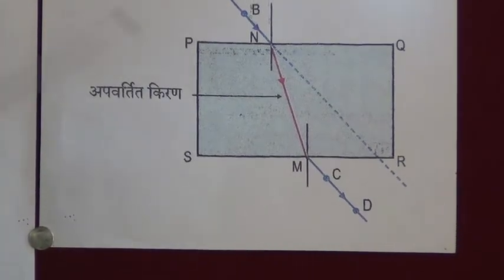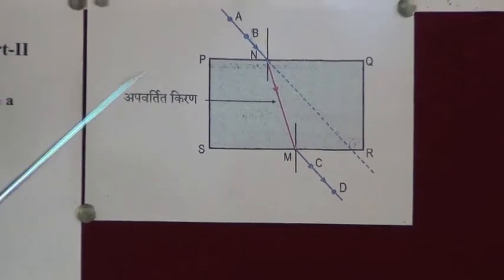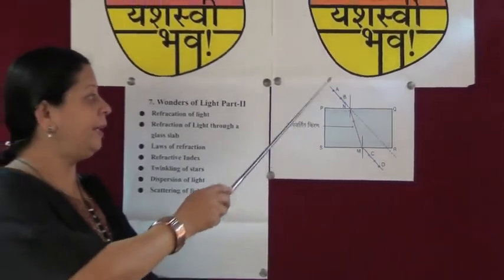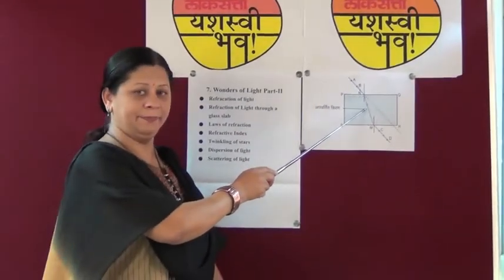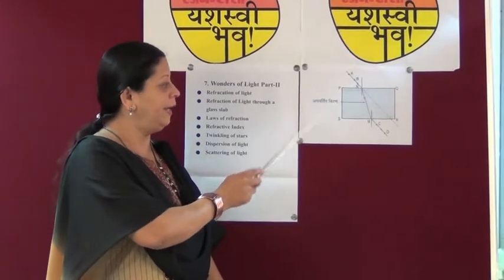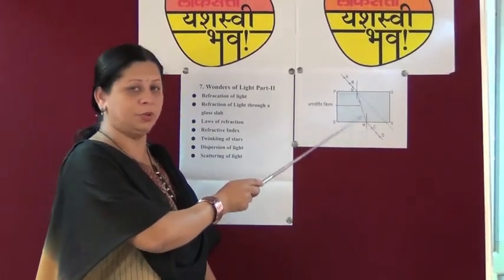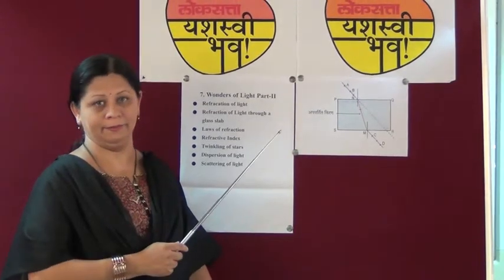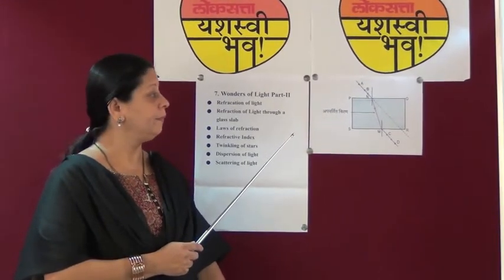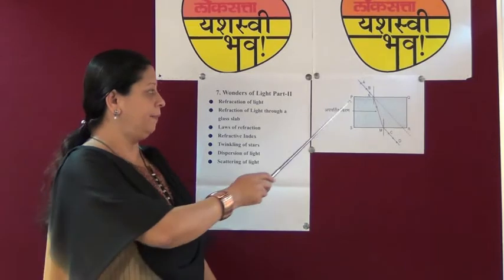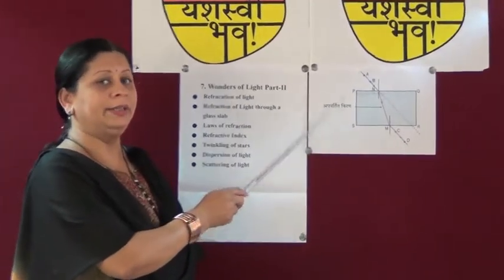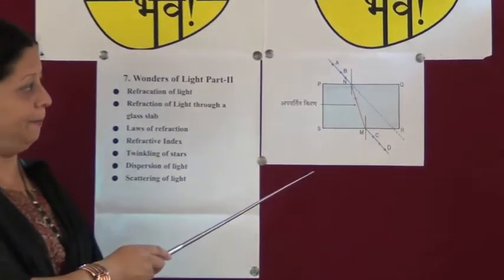In this experiment, refraction takes place two times. First, when light ray travels from air to glass, and second, when light ray travels from glass to air. Now let us see how these things happen. Here, a rectangle PQRS. Can you see a rectangle PQRS? That is given for glass slab.